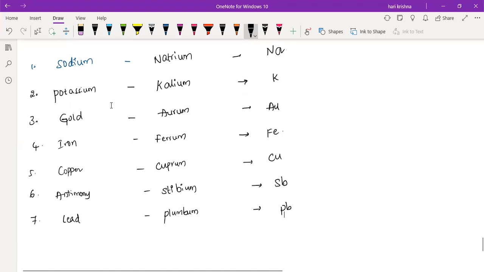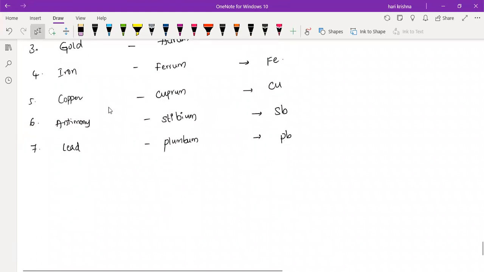Mercury will also be there, but the pronunciation is something like hydra. Others: mercury and silver. Silver. Tin and tungsten, very good.